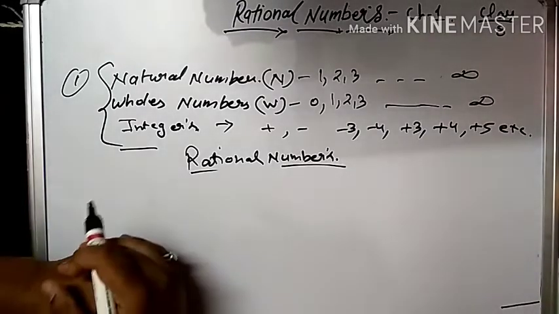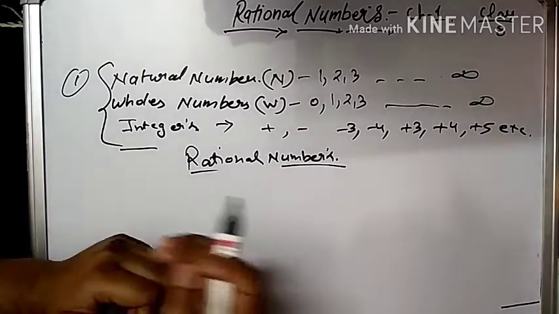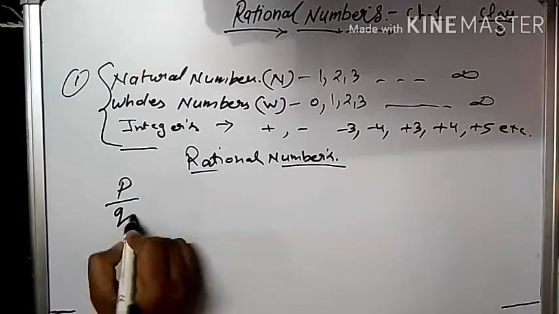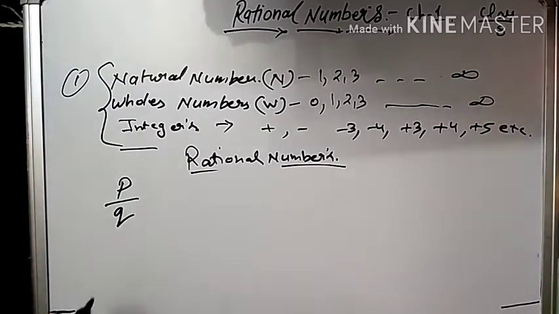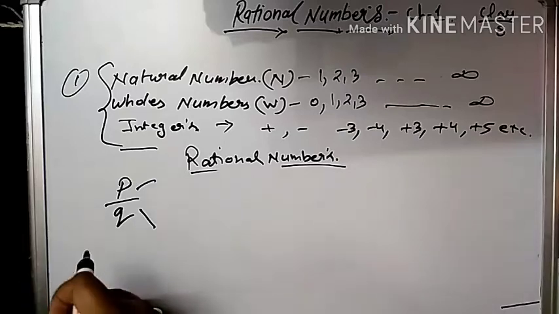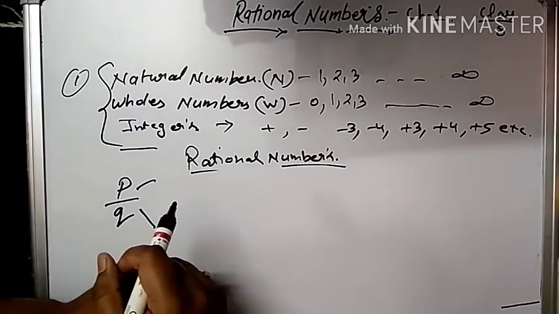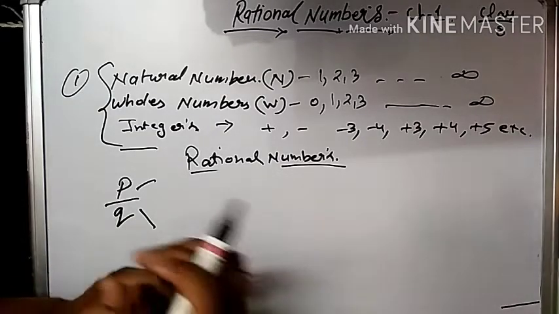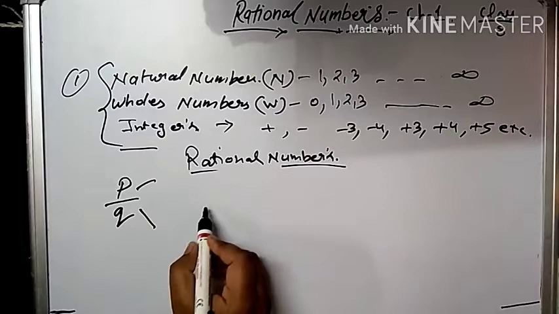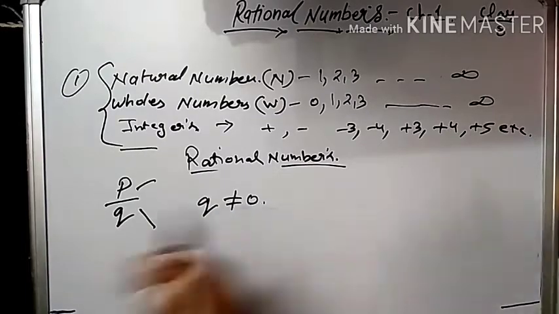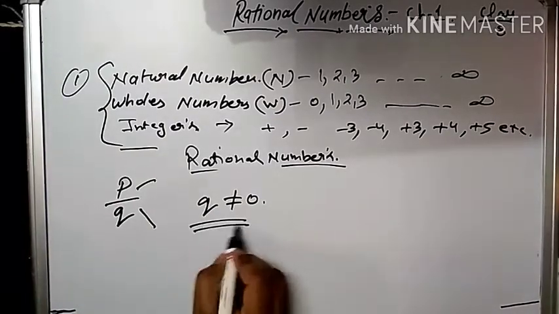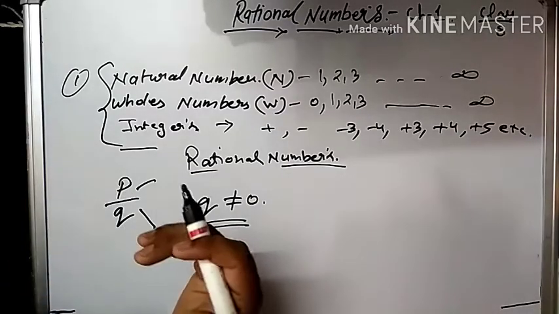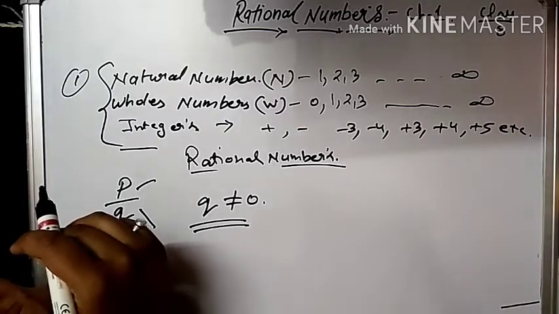Now, when we talk about rational numbers, there is a definition: they are in the form of P upon Q. Now, what are P and Q? They are just two variables which have been taken to express the structure of rational numbers, where Q is not equal to 0. Now a question comes: why is Q not equal to 0? If Q is equal to 0, then what will happen?